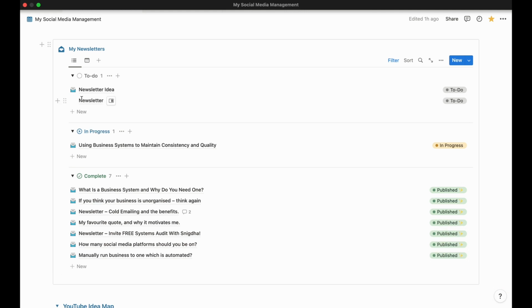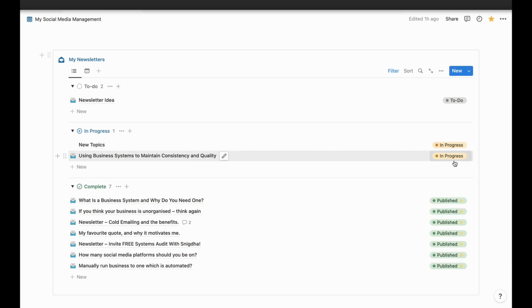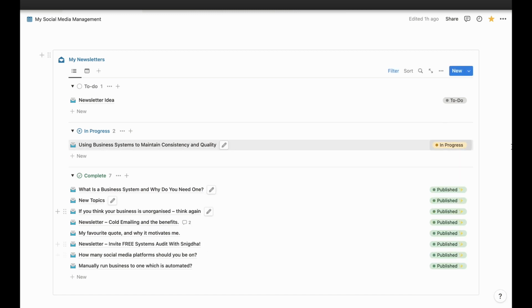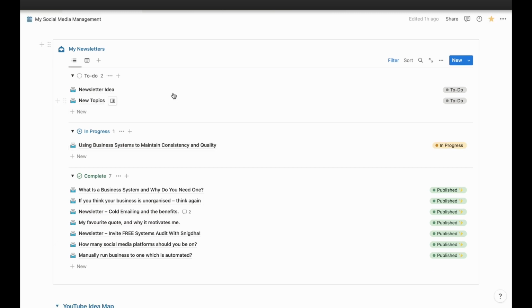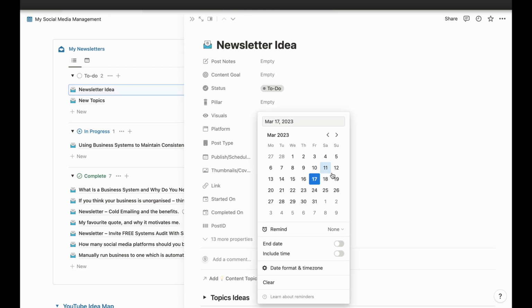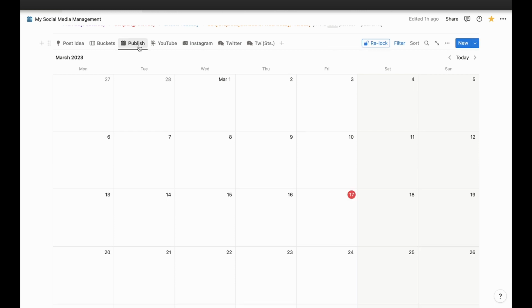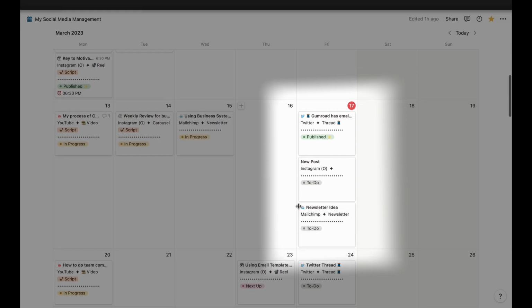I can add an idea directly to this list and work on them, from idea to working to finally sending the letter. I got this idea of having the newsletter separate from other social media posts from someone, I guess, and I think it was a good one. When I have a newsletter, set its target date, however, it can still appear in the publish calendar here. So I'm not going to forget about it.